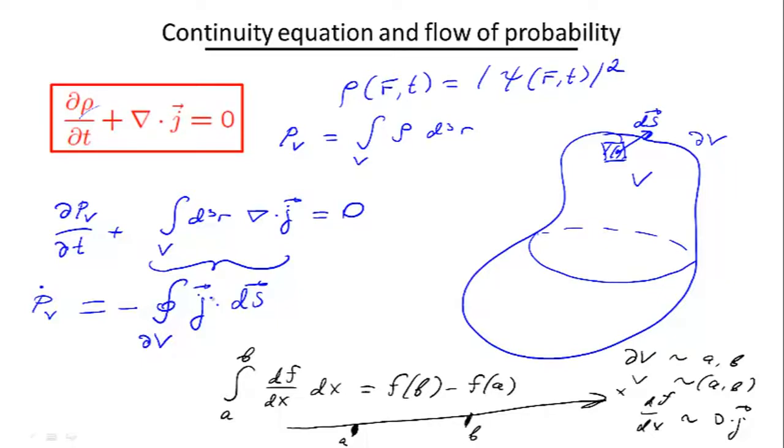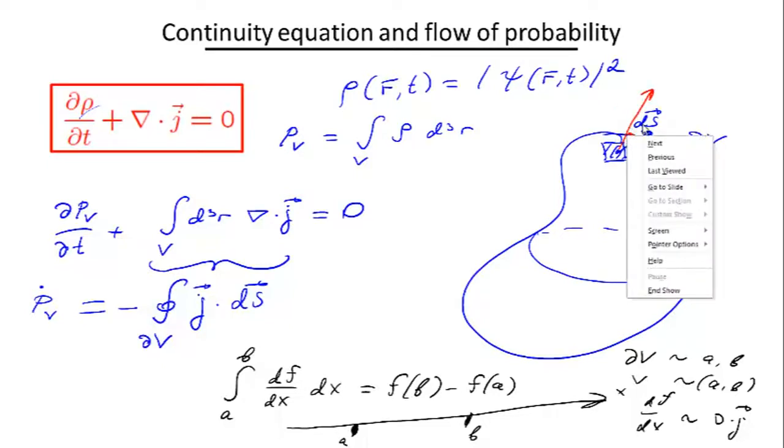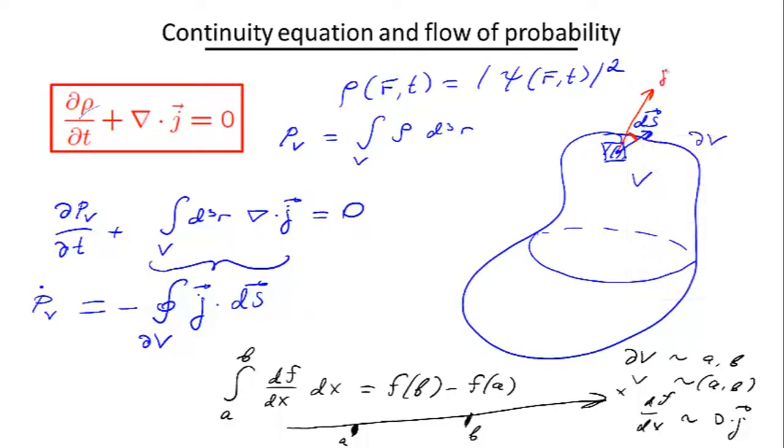And let's say if we have a current going outwards here locally, so that it forms a small angle with this dS, then this J dot dS is positive, which corresponds to a negative change in the probability. And it makes sense because it means that the current carries away the probability, and the probability of finding a particle inside decreases.